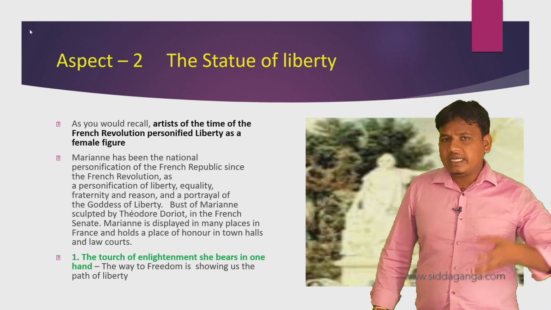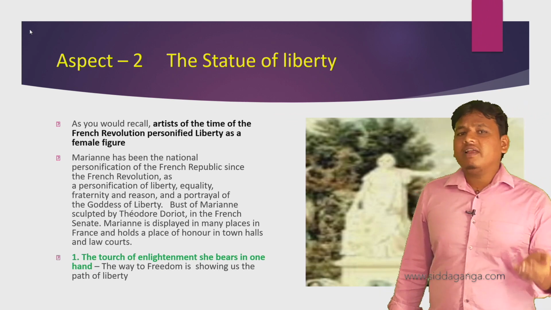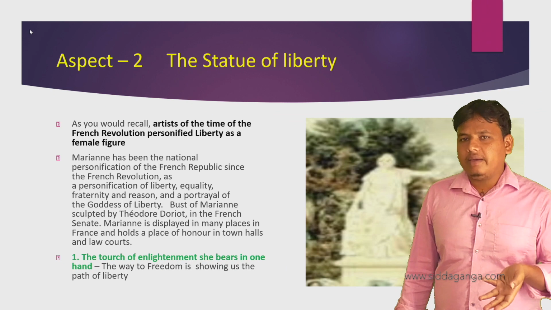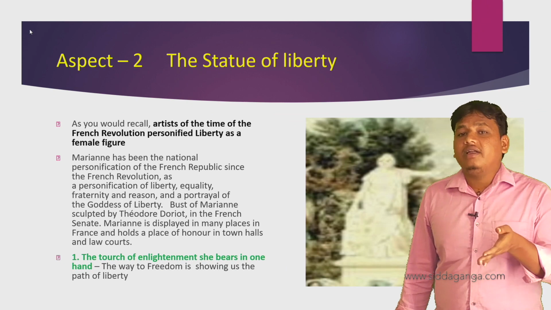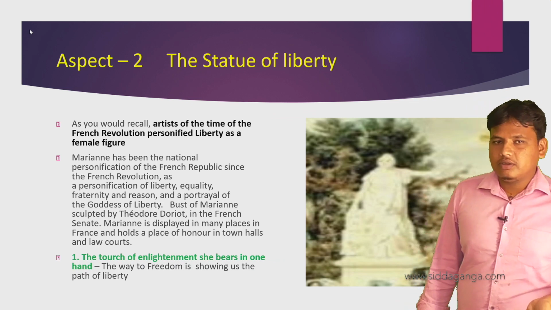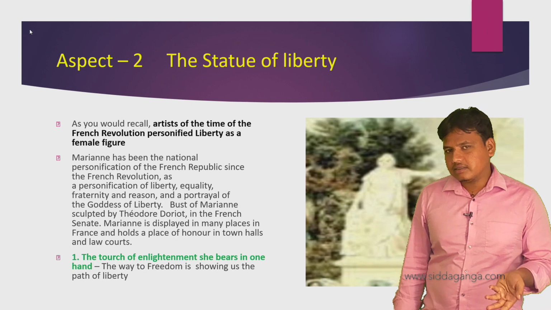Personified liberty, which means individual freedom, compared with a female figure. The artist of the time, Frédéric Sorrieu, during the French Revolution, personified liberty as a female figure. Why did he think so? Why did he compare like this?